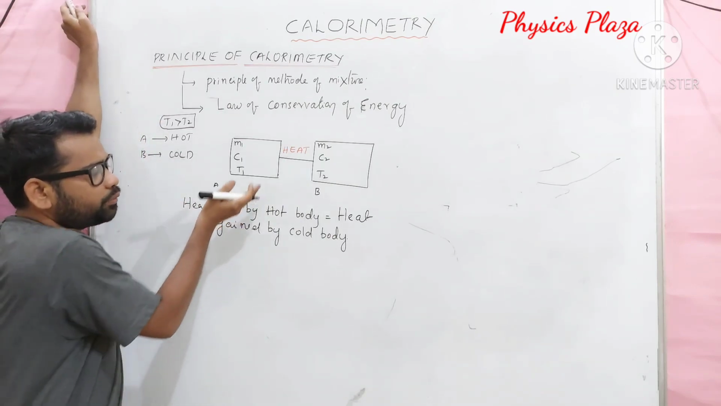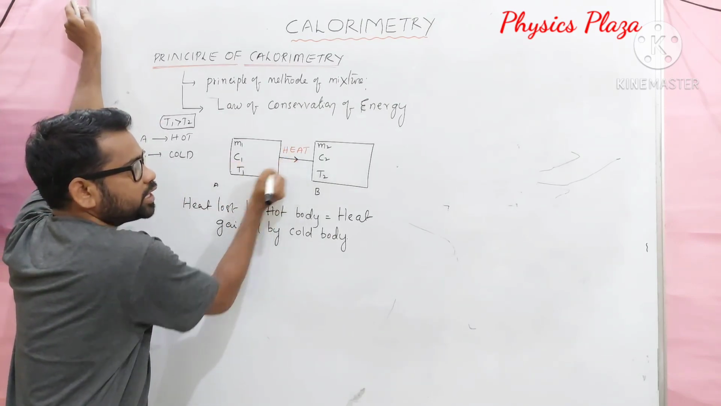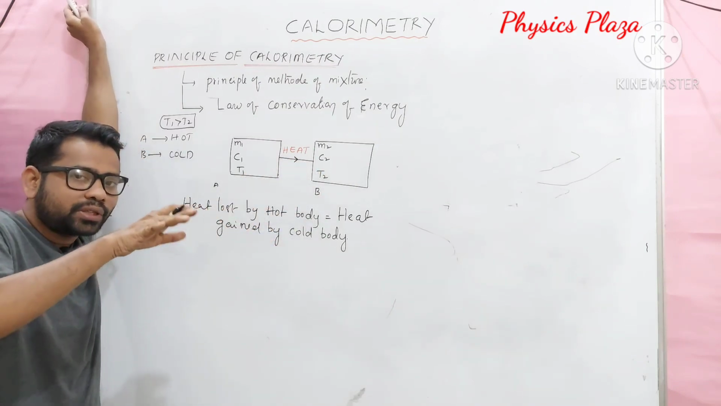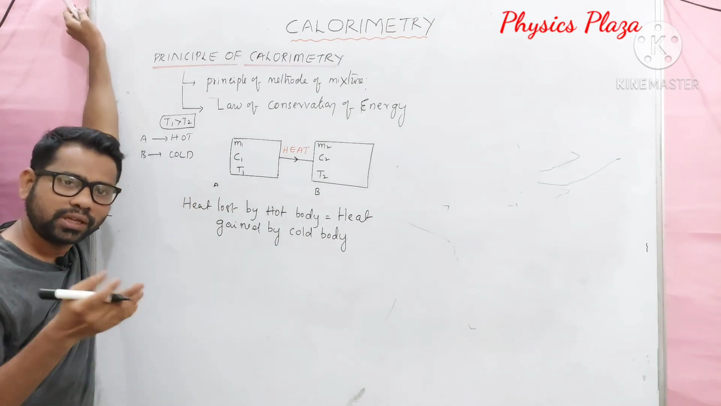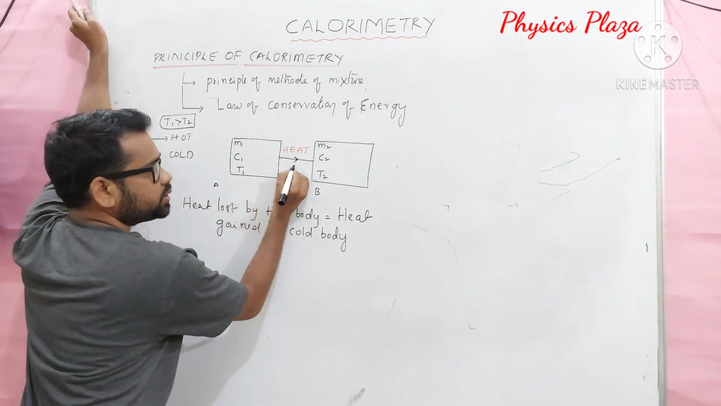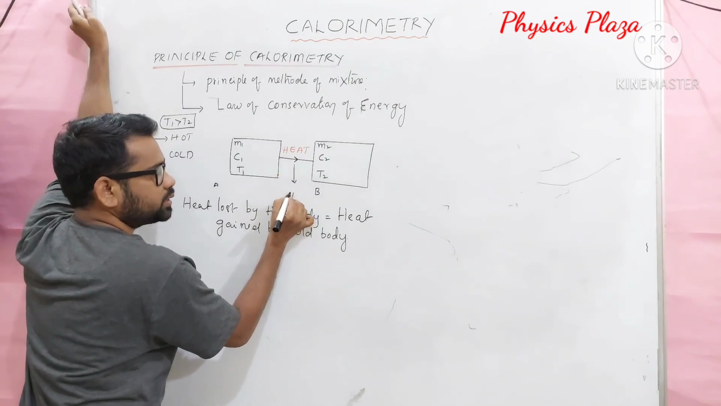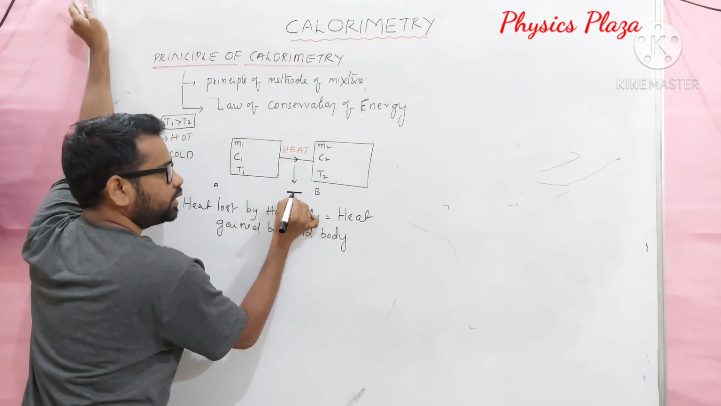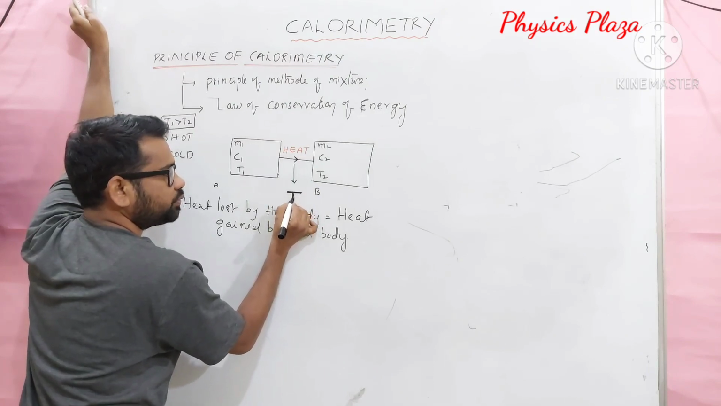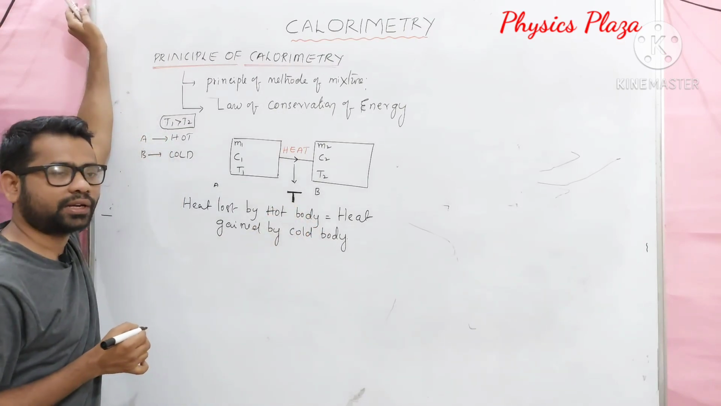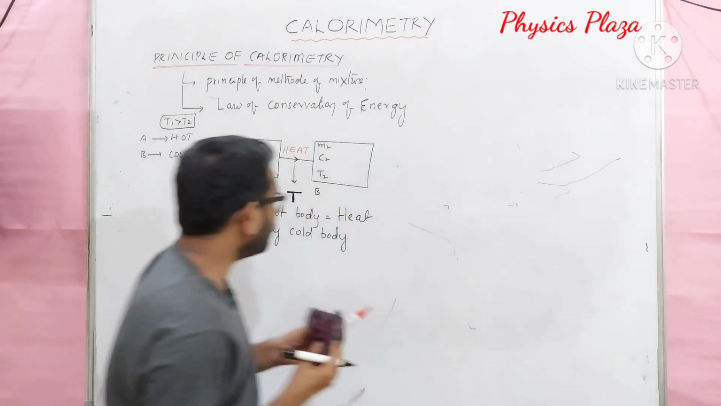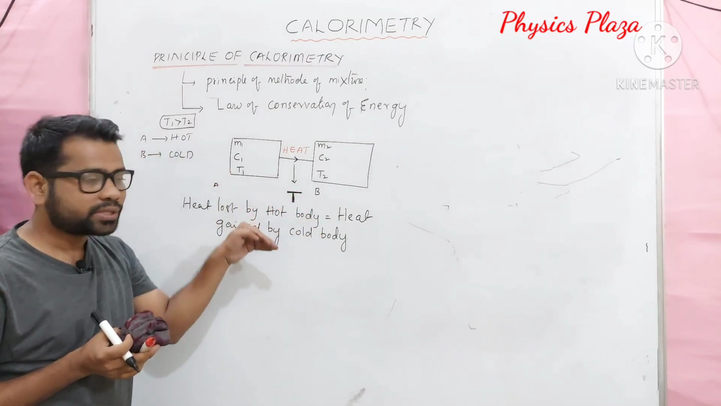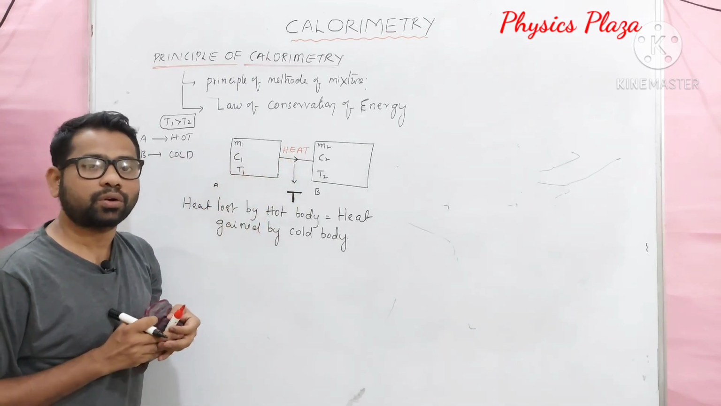Now dear children, till what extent does this flow of heat take place? Till both bodies attain the same temperature, means both should come to thermal equilibrium. So let us suppose here capital T is the temperature in the thermal equilibrium state. Then how to calculate this final or resultant temperature? Let us see, dear children. First, to calculate the resultant temperature, we must know the change in temperature in the hot body and the change in temperature in the cold body.